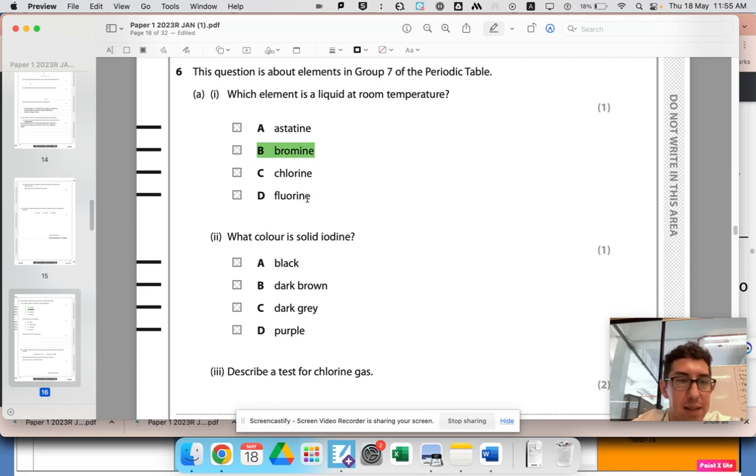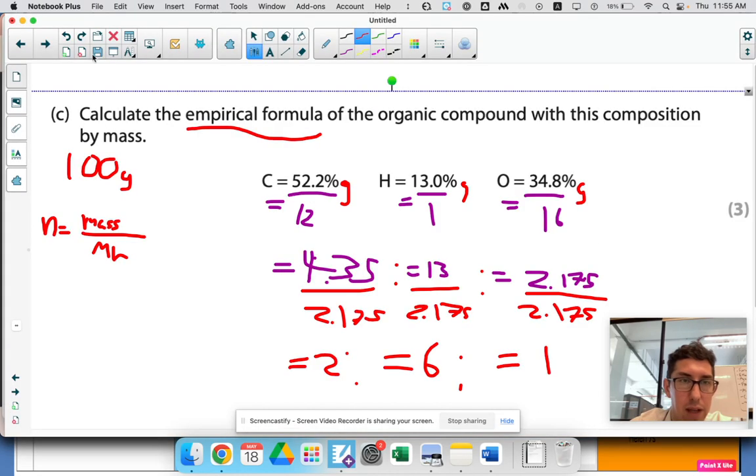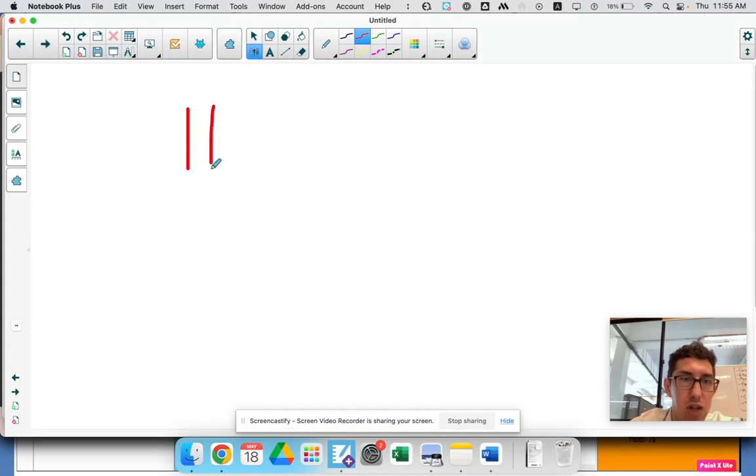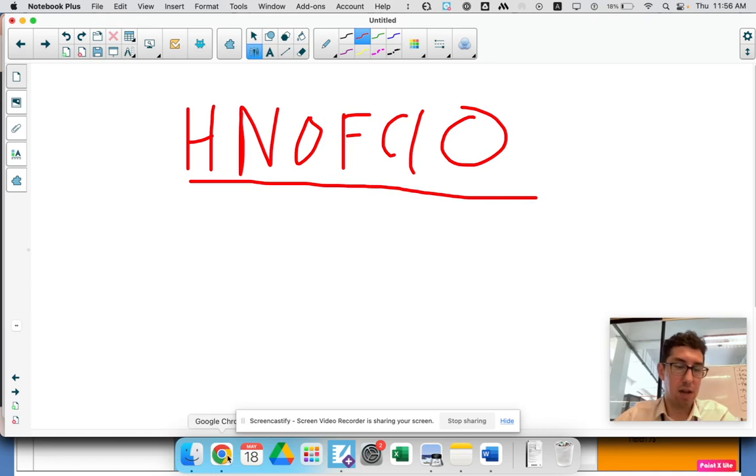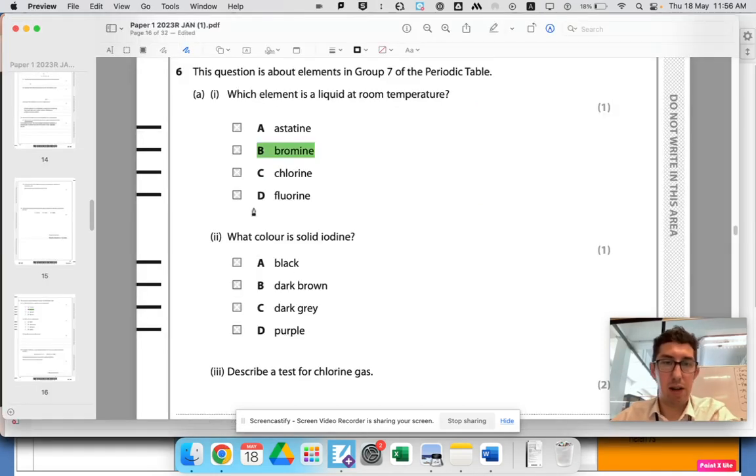The rest are gases or solids. There's not many gases. The way I always teach my class, the gases you need to remember for the elements are hydrogen, nitrogen, oxygen, fluorine, chlorine, and group 0. Hydrogen, nitrogen, oxygen, fluorine, chlorine, and group 0, all the group 0s, noble gases. That's the only gases. So everything else is a solid, so astatine must be a solid.